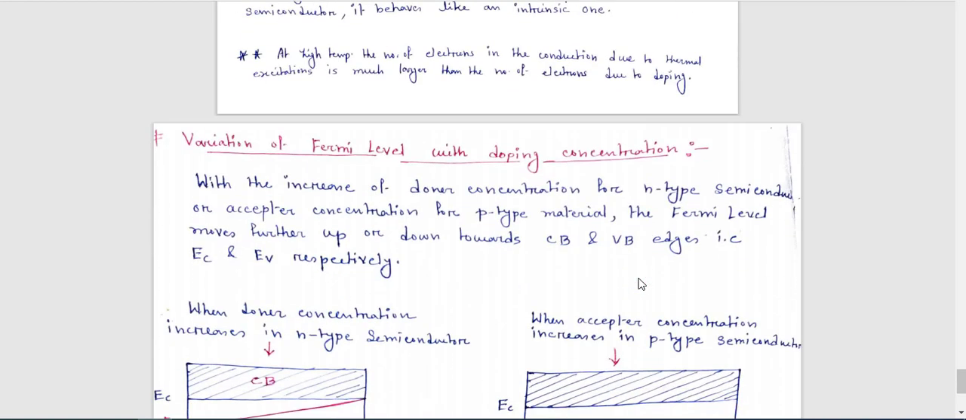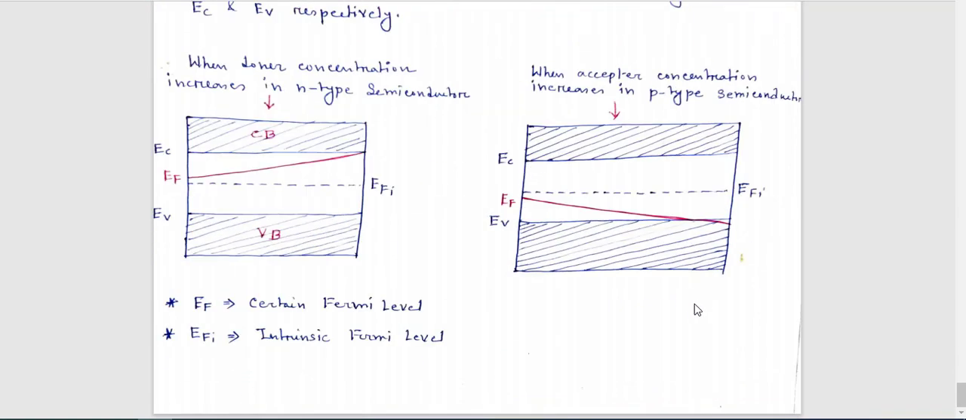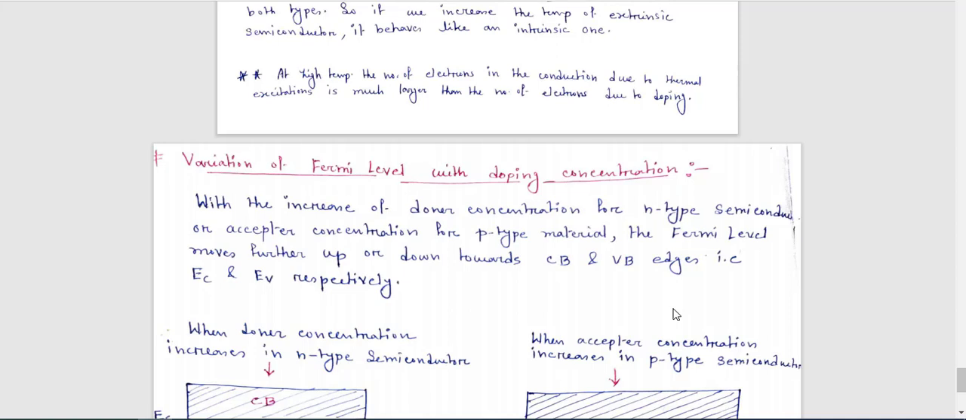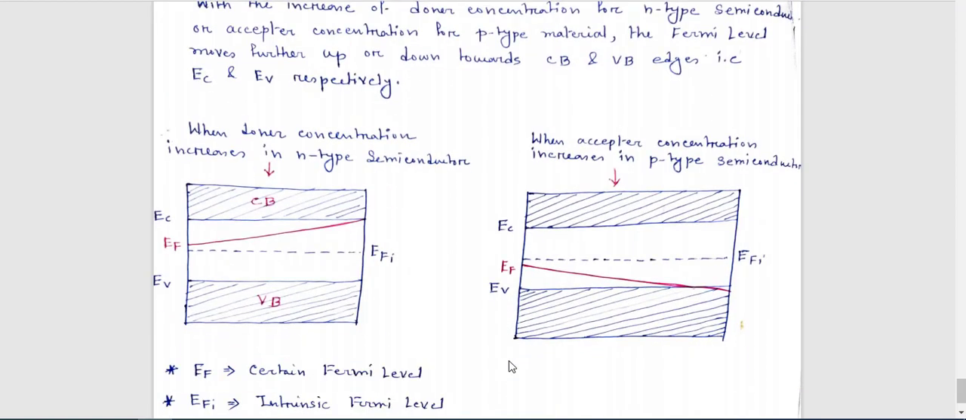Next, variation of Fermi level with doping concentration. Another topic, this is also very important. If your doping concentration increases, then what happens? Does the position of the Fermi level hold the same position, or does it move to the conduction band, or to the valence band? Here, this is for n-type semiconductor, and this is for p-type semiconductor.